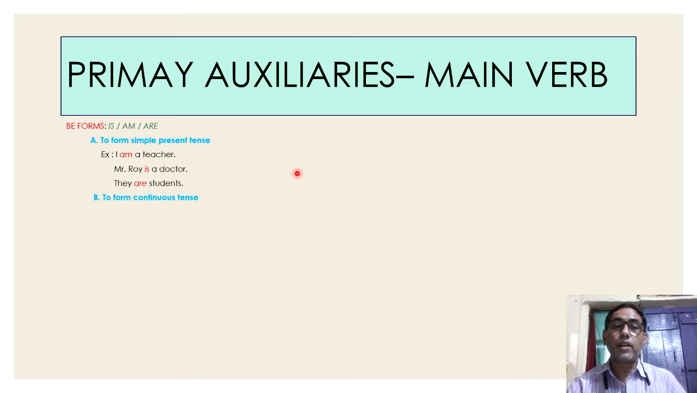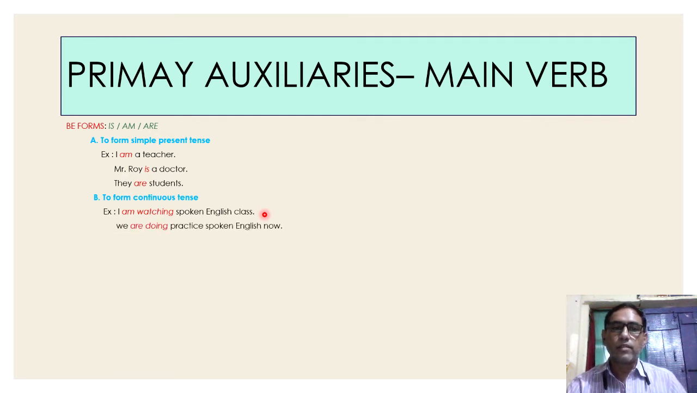B. To form continuous tense. We have already discussed in the part of tenses in our grammar class what the continuous forms of tenses are. Look, I am watching spoken English class. Look here, here am is used as helping verb, not as main verb. In this sentence, watching is the main verb. So here, am supports the main verb watching. Understand, children? Good.